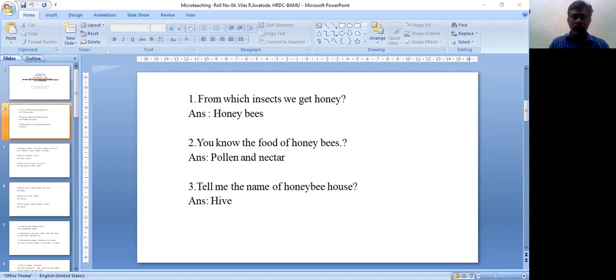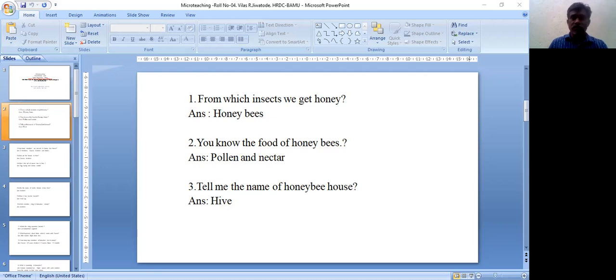Next question is, how do members in a colony communicate with each other? We know the honeybee is unable to speak, but it communicates with dancing. It performs the waggle dance and the round dance. So through this dancing, these members communicate in the colony. Then pheromones are also used for communication.